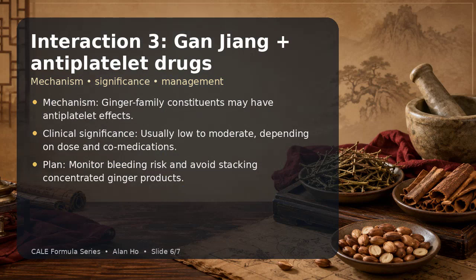Interaction 3 is Gan Jiang plus antiplatelet drugs. The mechanism is ginger family constituents may have antiplatelet effects. The clinical significance is usually low to moderate, depending on dose and co-medications. My management plan is monitor bleeding risk and avoid stacking concentrated ginger products.